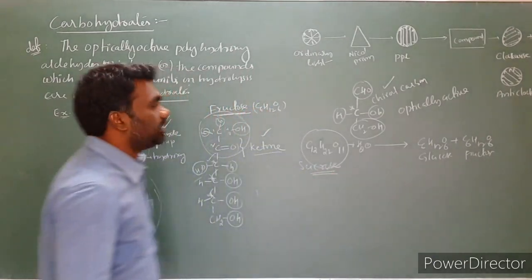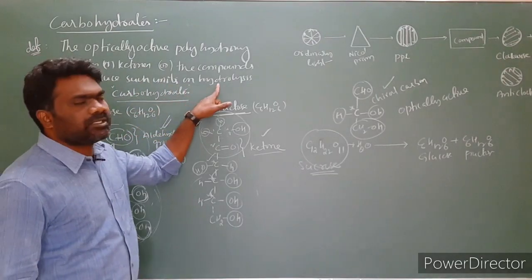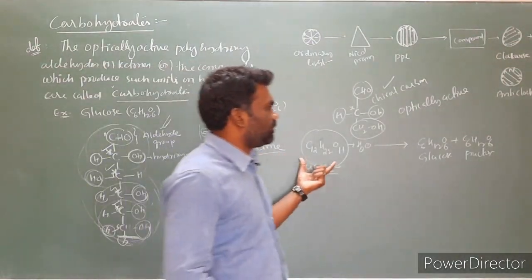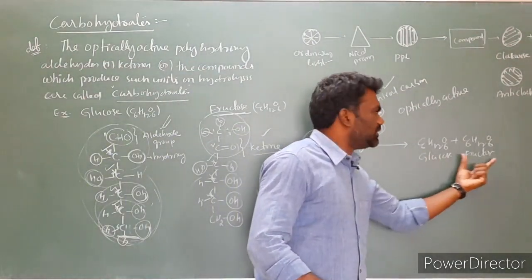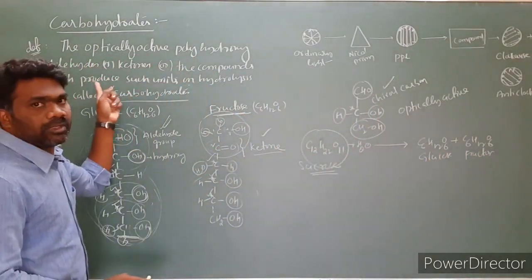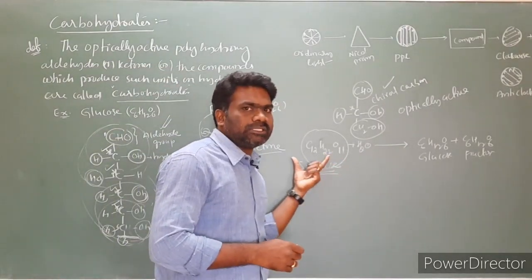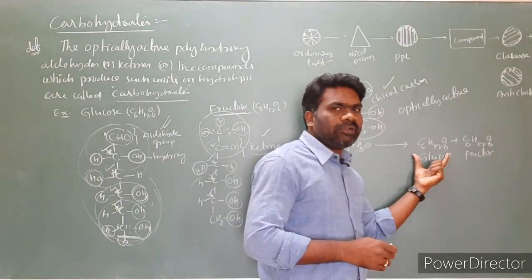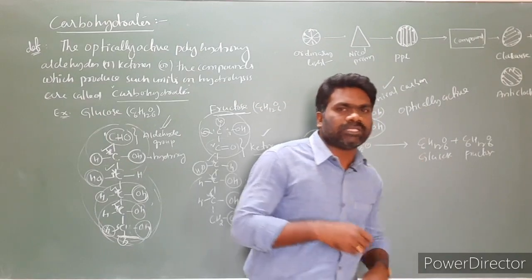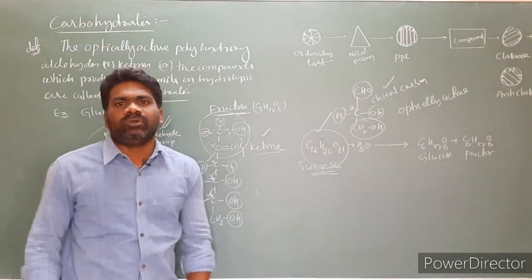Sucrose is a carbohydrate. Look at the statement: the compounds which produce such units on hydrolysis. So this compound upon hydrolysis produces glucose and fructose. Such units are nothing but optically active polyhydroxyaldehydes or ketones. So any compound which upon hydrolysis produces optically active polyhydroxyaldehydes and ketones is also called a carbohydrate.